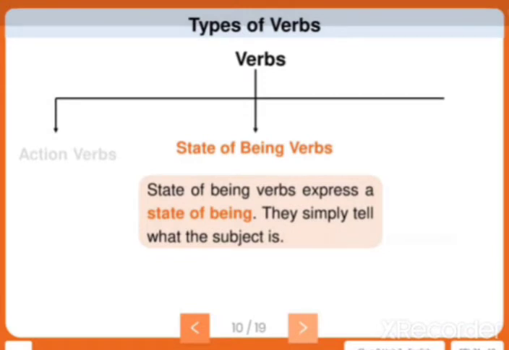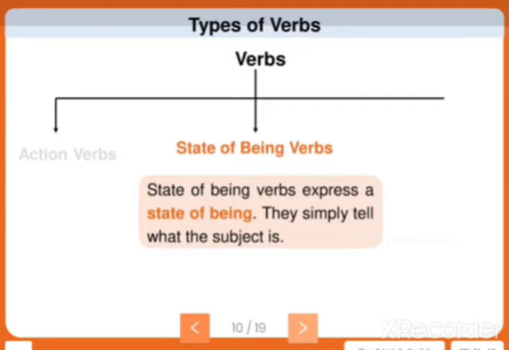The next type is state of being. Already we have learned that. State of being verbs, we also call them be verbs. Do you know what the be verbs are? Yes. Am, is, are, was and were. So these are the state of being verbs.